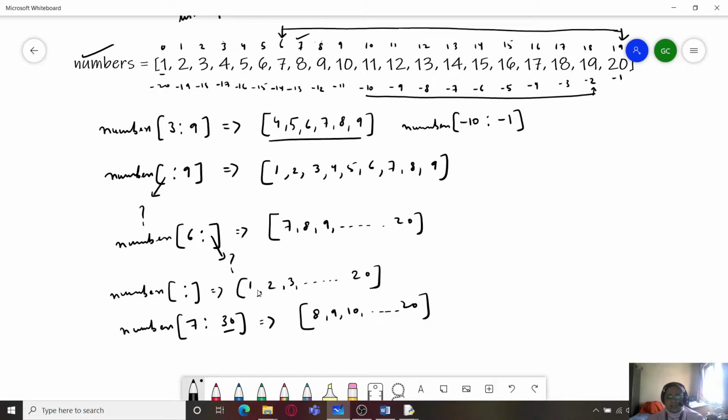So this will be the list slice over there. And if you just add the negative value along with it, that is minus 1, it will display these values starting from 19. So values will be displayed in this manner: 19, 18, 17 up to minus 10, that is 11.